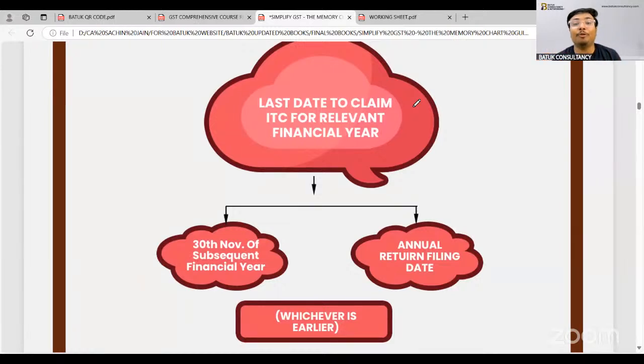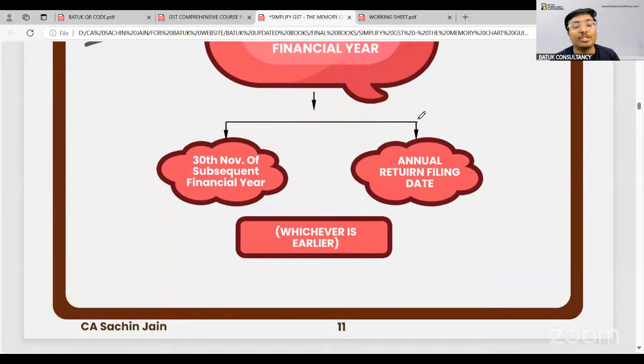Last date to claim the ITC for the relevant financial year. By which date can I claim the input tax credit? For that purpose, they have given the timeline in section 16, subsection 4, and through this particular section, they have mentioned 30th November of the subsequent financial year or annual return filing date, whichever is earlier. That will be treated as the time to claim the input tax credit. So these sections are very important.